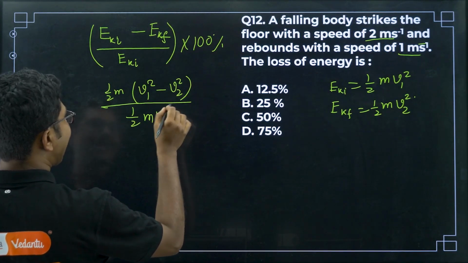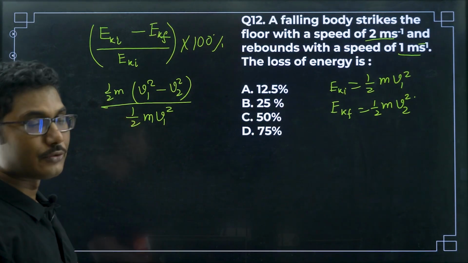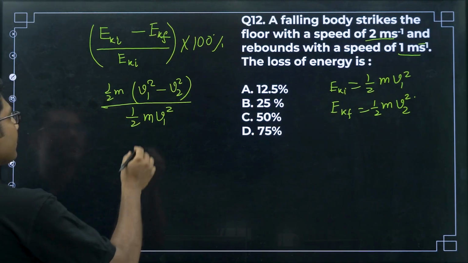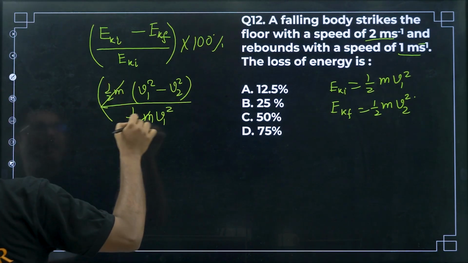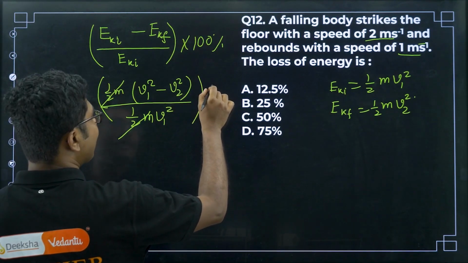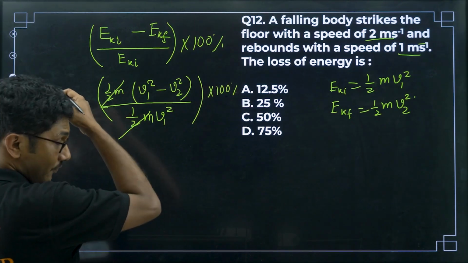So don't just calculate. I could have calculated E1 and E2 directly and put those values, but it will be a little bit complicated in terms of calculations. If you do this kind of approximations and put the values at the last time, then it will solve a lot of your questions faster.